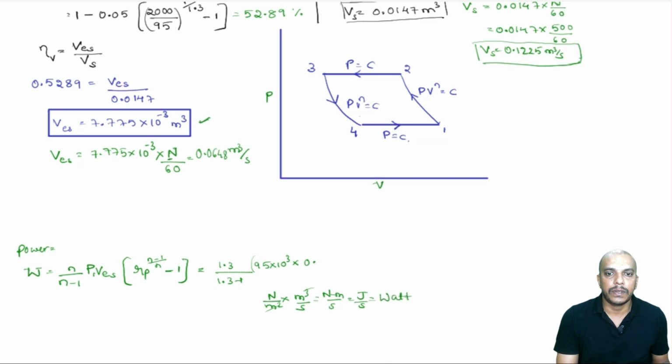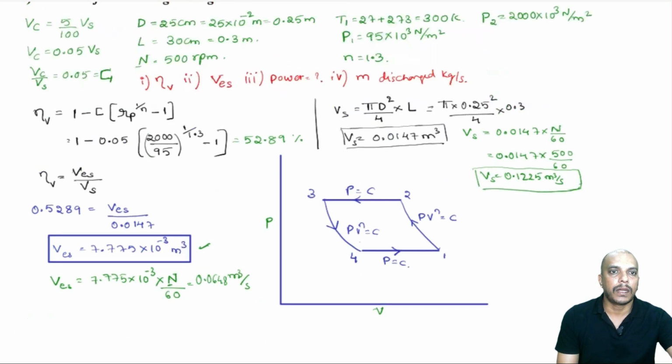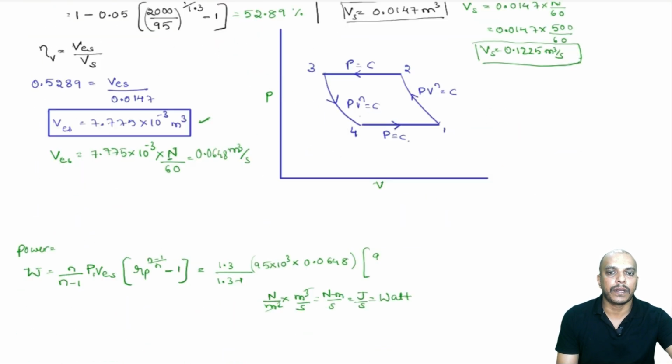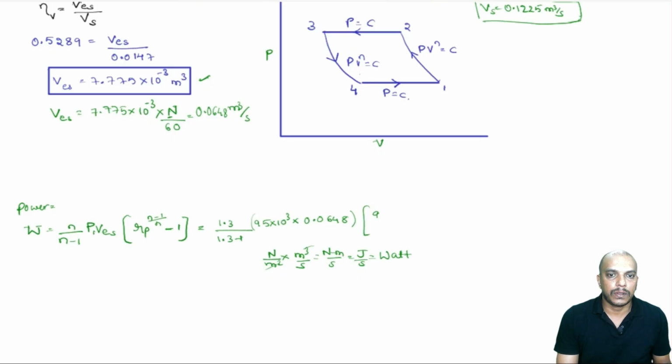So VES is 0.0648 into Rp power, where Rp is 2000 divided by 95. 2000 is the delivery pressure divided by 95. Both are multiplied with 10 power 3, that will be cancelled out, and the power is again 1.3 minus 1 divided by 1.3.